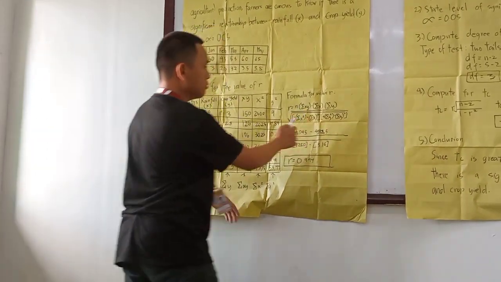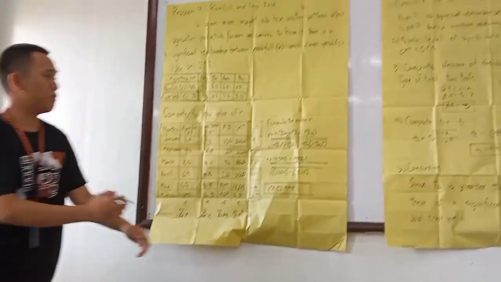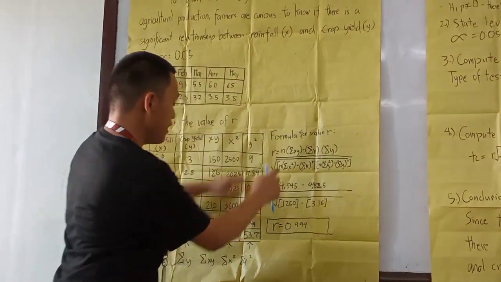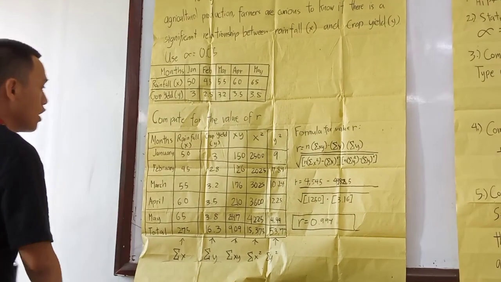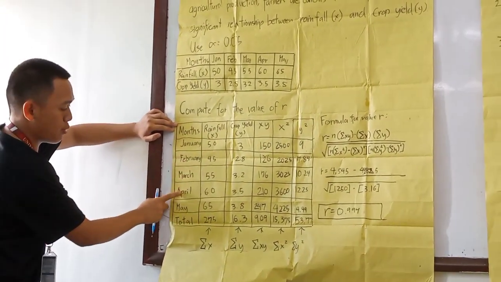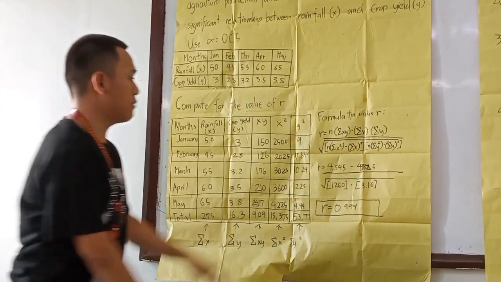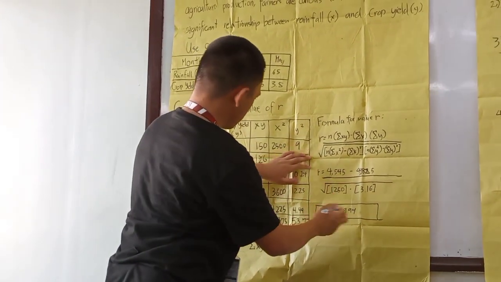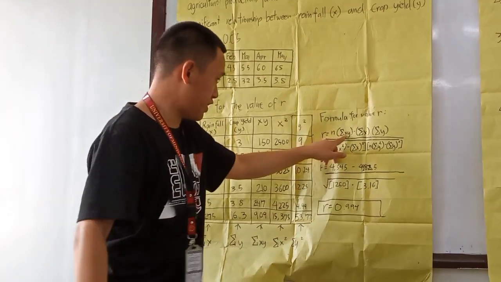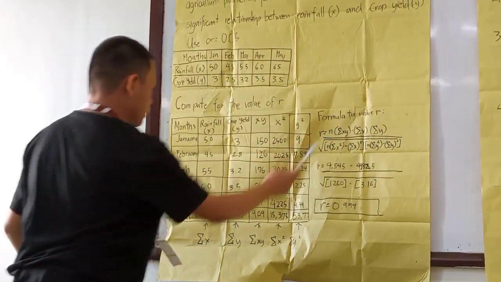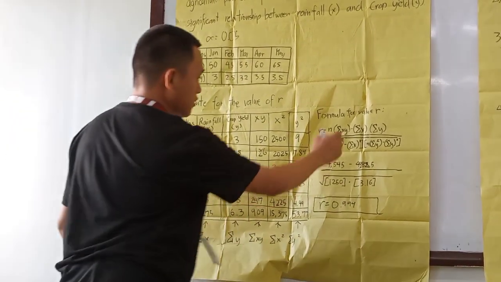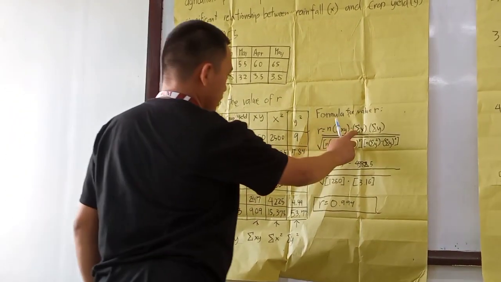Now, using the formula for computing the value of Pearson r, n is the number of samples: January, February, March, April, and May, that's a total of 5. Next is for xy, a total of 909.